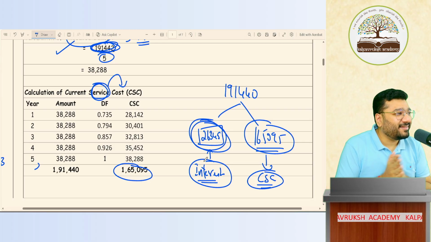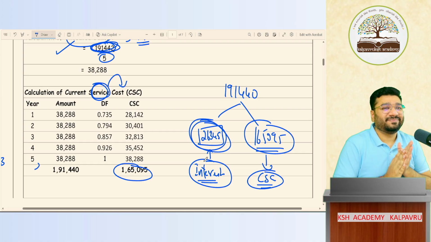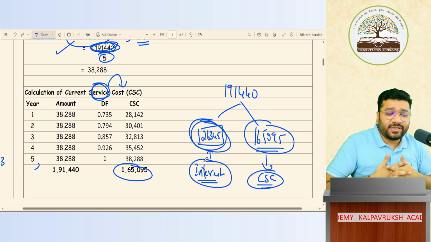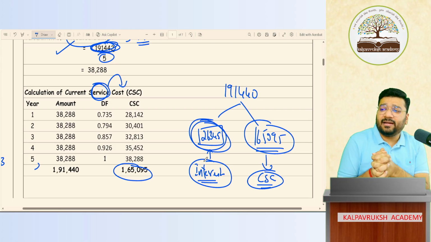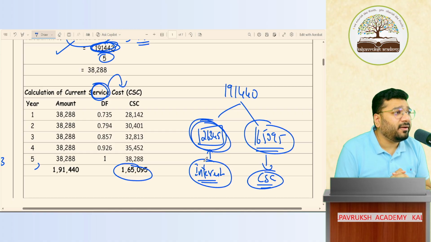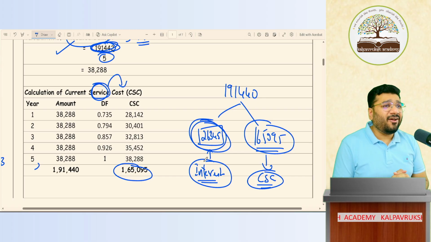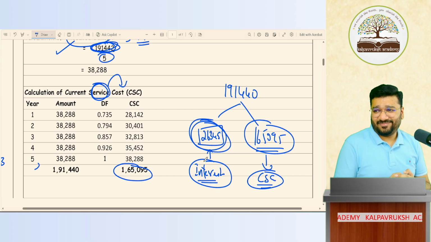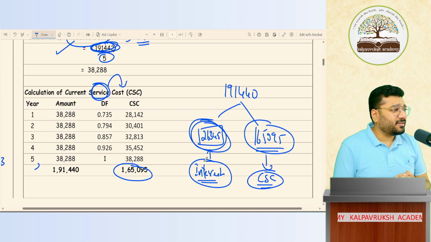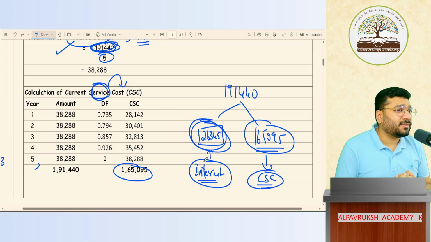Did confusion come? That is why the explanation. Tell me now, online people. 26,345 interest, will I classify under finance cost or employee benefit? Say. Guess. Finance cost? Finance cost. What is meant by finance?